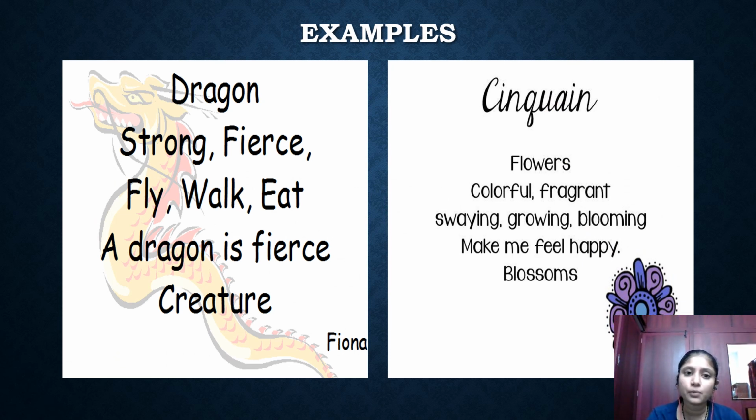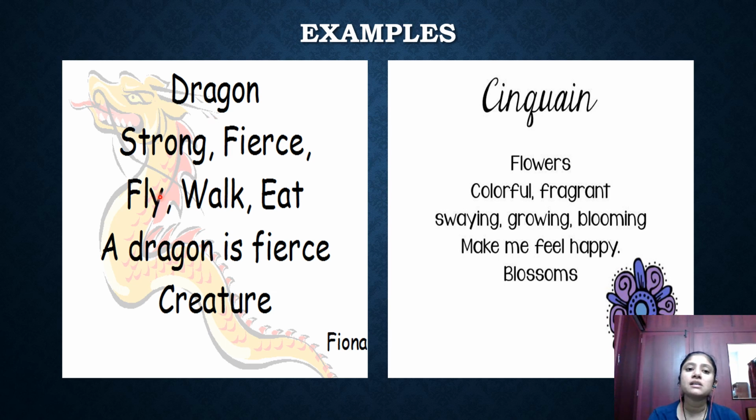The first one is about dragon. You can see there is no title for this poem because the first line itself tells us what the poem is about. So the first line is dragon, that is the noun. How will a dragon be? Strong and fierce, isn't it? That is the adjective. These two words are the adjectives that describe the noun dragon.